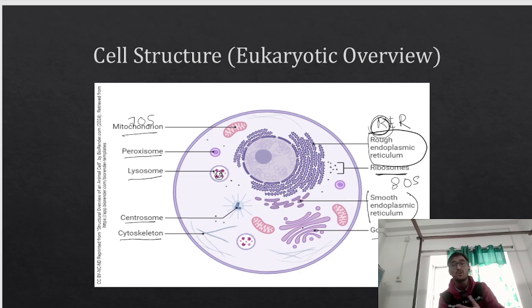The proteins will be modified, packaged, and then transported. Why do we have to transport the proteins? Because some proteins are meant for the cytoplasm. Some proteins will be restricted to the cytoplasm.